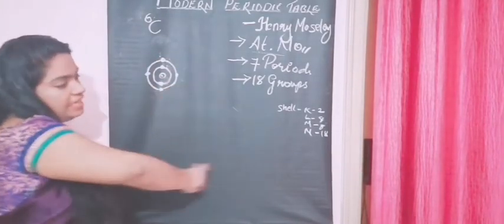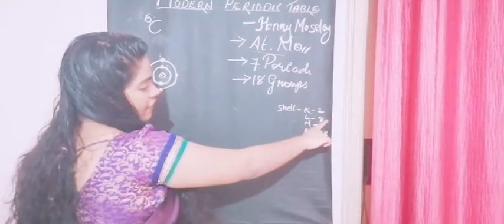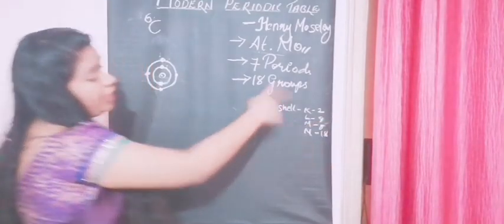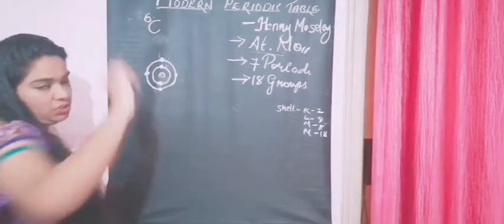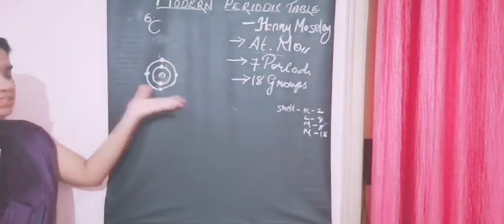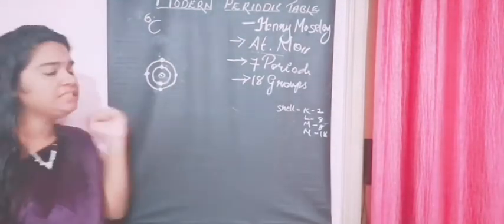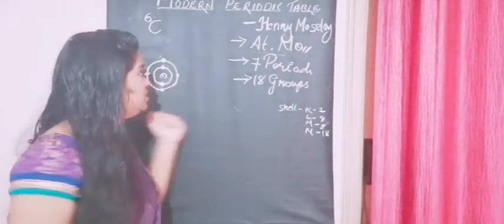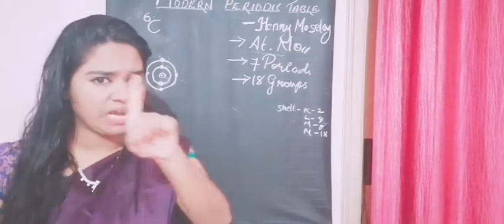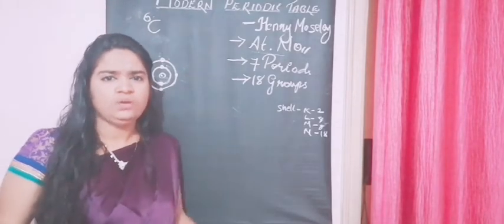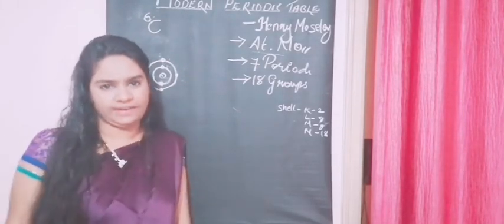You can see that our L shell has the capacity to accommodate 8 electrons, but there are only 4 electrons here. So this is not stable. There's something called stability that matters in each and every atom, including us, right? You have 2 legs, you can't stand on one leg. How long will you stand? You'll somehow put your second leg down, right?